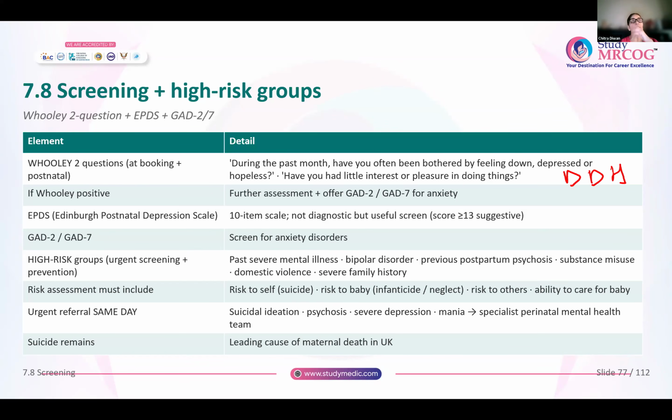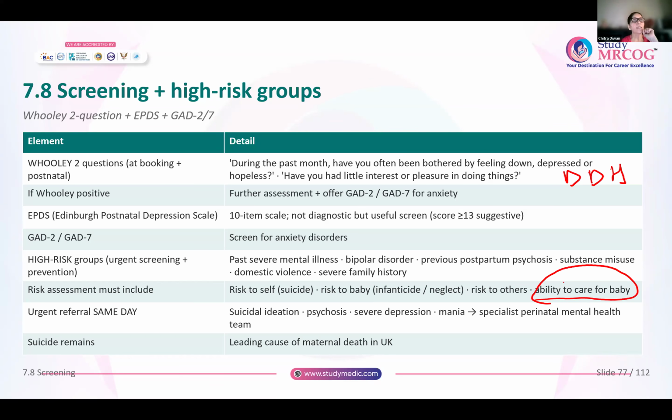Now, whenever you are assessing these women, you will also make sure that you rule out any suicidal tendencies, risk to self, risk to the baby. That means she is neglecting the baby or she is having thoughts of infanticide. And also these women could be risky to others. And you have to make sure that this woman has the ability to care for the baby, or the baby will be neglected. All these things you have to assess in these high risk women.